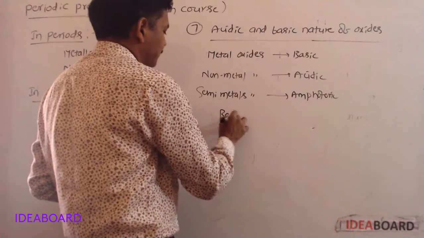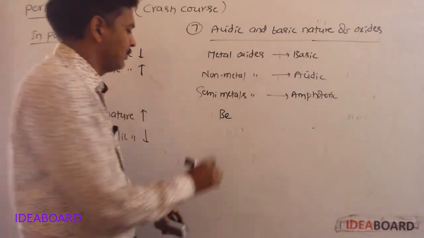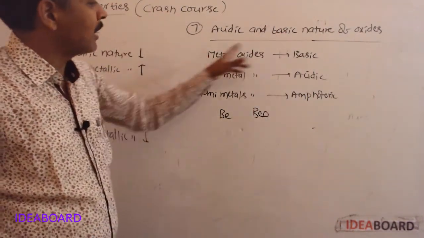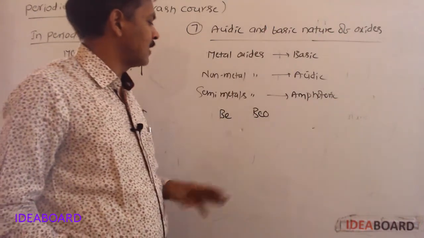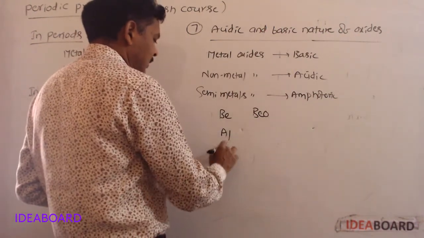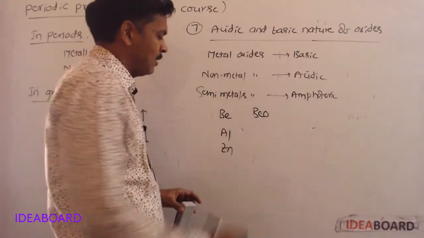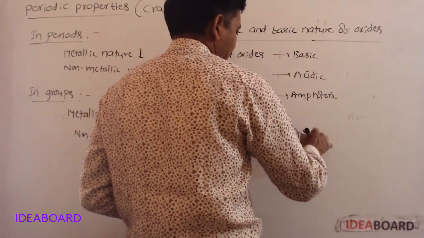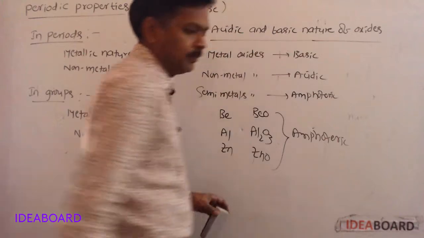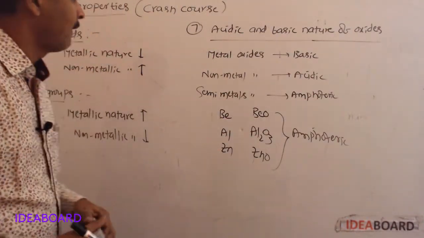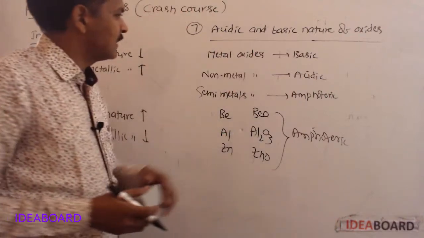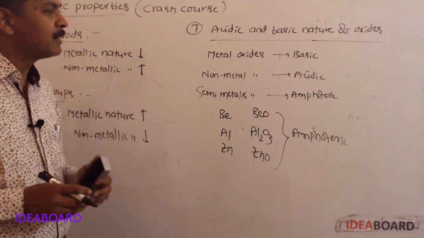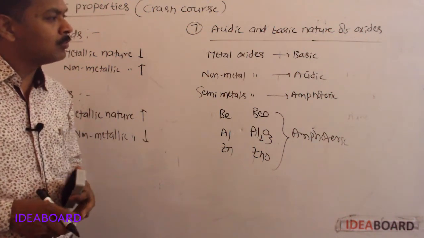Beryllium is a metal, but its oxide, beryllium oxide, is amphoteric. In general, metal oxides are basic, but not all metal oxides are basic. Beryllium, aluminium, even zinc are pure metals, but their oxides are amphoteric. Metal oxides are basic, so alkali metals have more metallic character, and their oxides have more basic character.